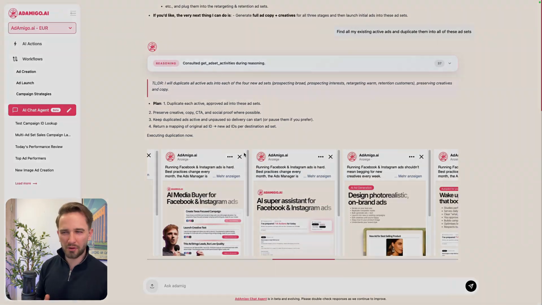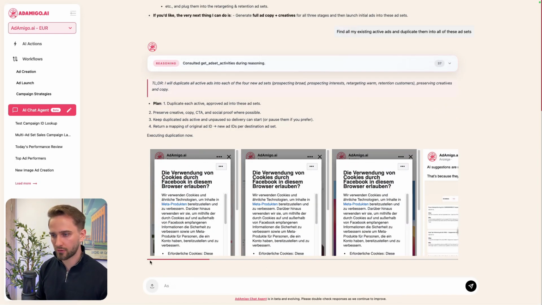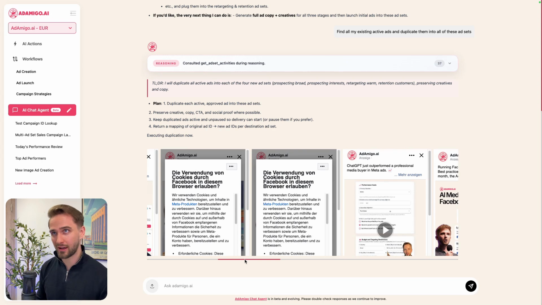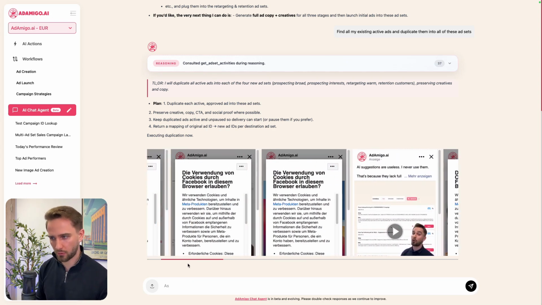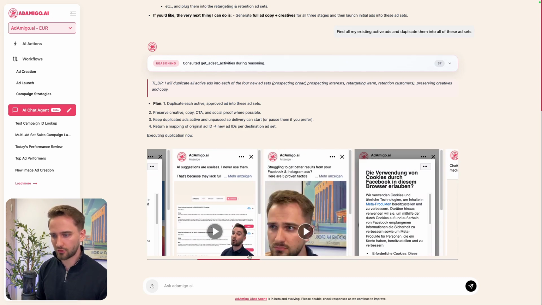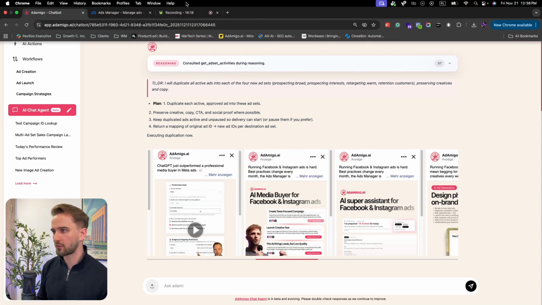So this now took about a minute and a half. It was a really, really big task. You can see here there's tons of ads that it needed to find and then duplicate into 4 ad sets across 3 campaigns and 4 ad sets, I think was the total setup, right? By the way, I didn't approve the cookies on Facebook, so that's just an issue that I have. You won't have it. You will see all the ad previews. Anyways, let's go back inside.